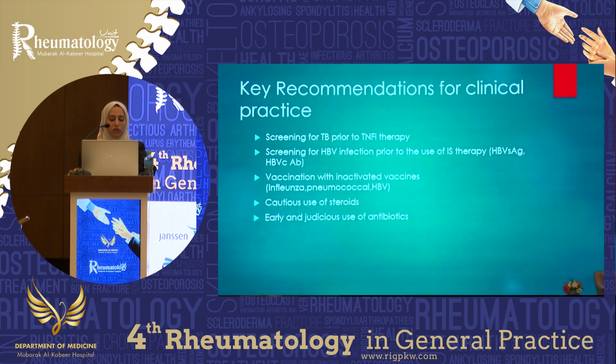So the key recommendations for clinical practice: we screen our patients for TB, especially prior to starting biologic therapy. We screen for HBV infections prior to use of other immunosuppressives. So we screen for hepatitis, usually B and C. We vaccinate our patients with inactivated vaccines, and we make sure that they're annually vaccinated with vaccines like the flu vaccine.